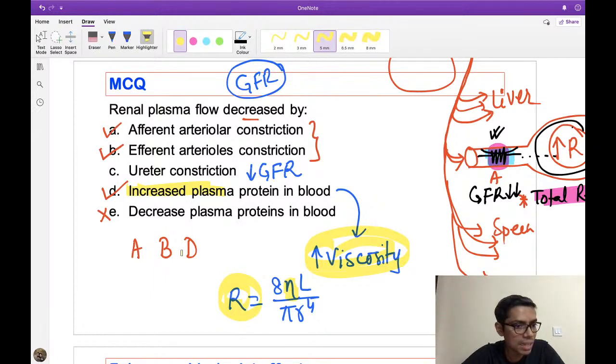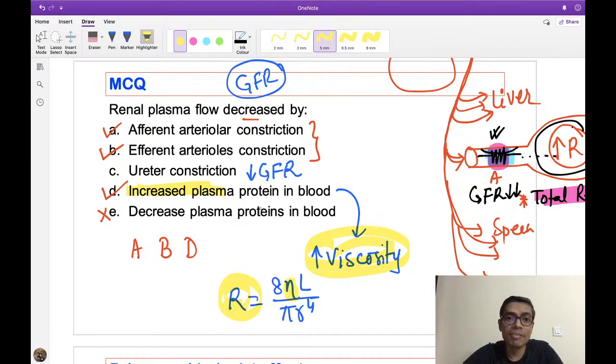Decreased plasma protein causing increased third phase fluid, reduced intravascular volume of blood, so reduced renal plasma flow. Theoretically that is possible, but for that the decreased plasma protein should be very, very severe. And after decrease of that plasma protein, what will happen? There should be severe edema, and then also it's possible, but theoretically, I'll not go for this option, because theoretically that severe hypoproteinemia is required for the generalized edema formation, and then only the total blood volume will be decreased, and in that case renal plasma flow will obviously decrease if the total blood volume decreases.